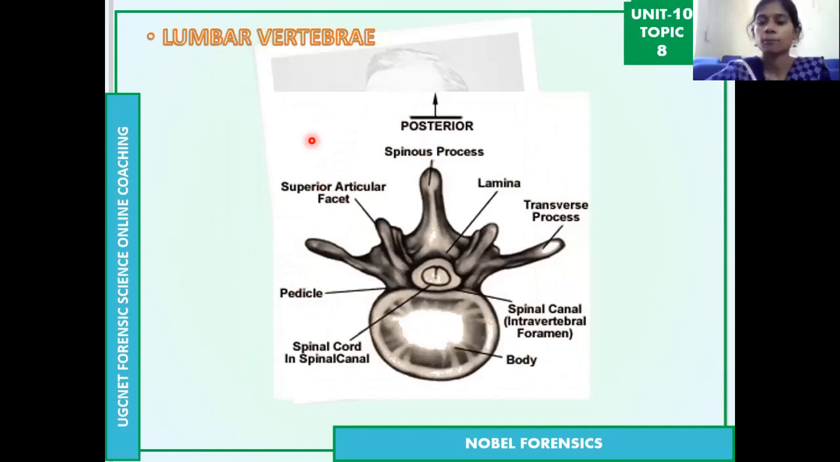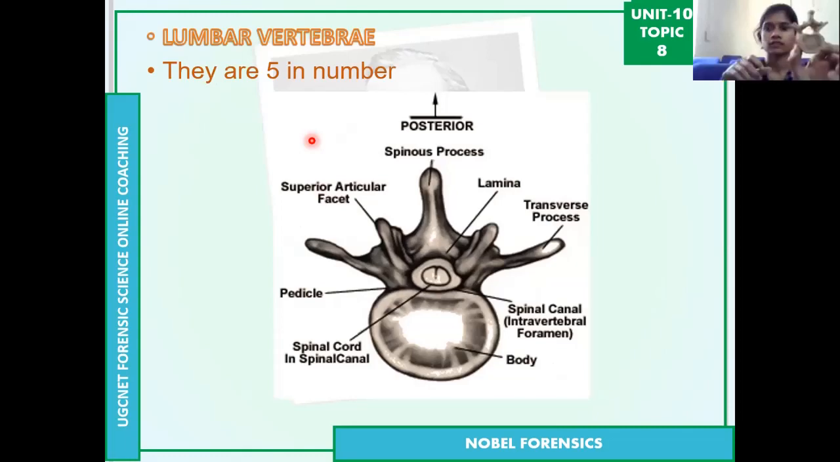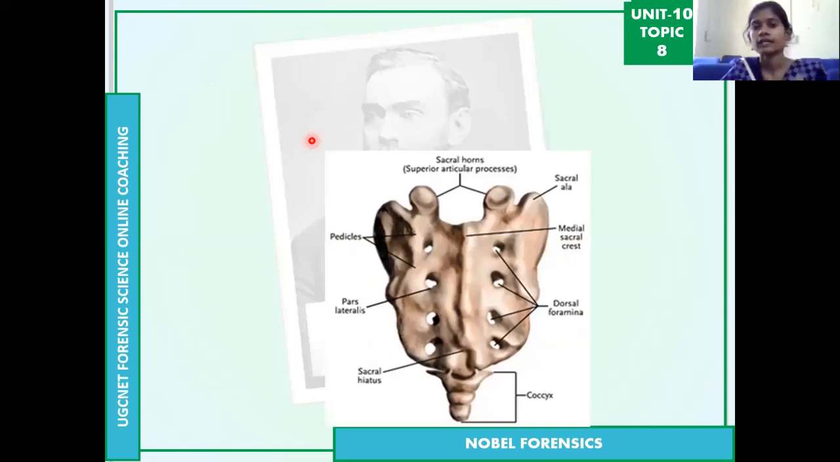Then coming to the lumbar vertebrae, there are 5 in number. You can see them here like this, or like this. This is a good question. In the lumbar vertebrae, there are five lumbar vertebral bones.